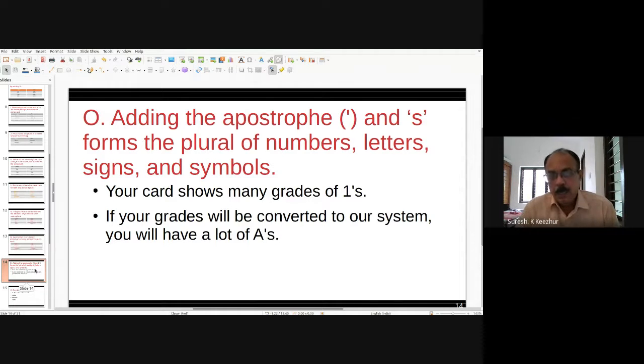For example, your card shows many grades of 1's. Your grades will be converted to our system. You will have a lot of A's. A means A grades. In that way, letters and numbers are used as plurals by adding an apostrophe and s.